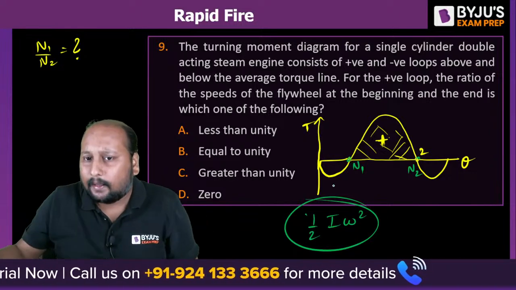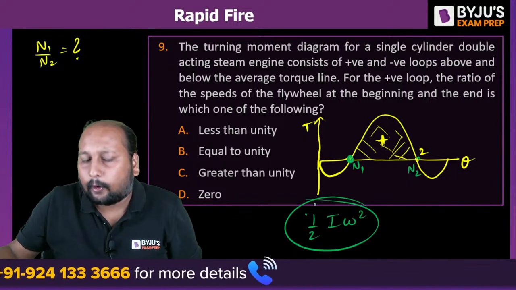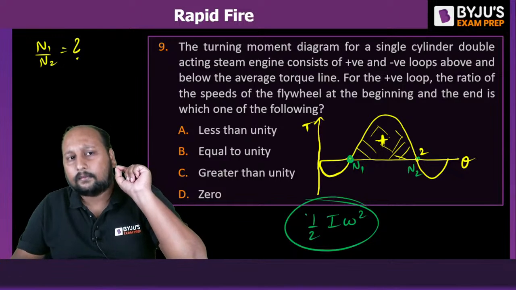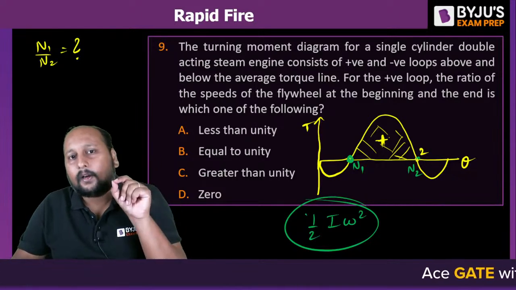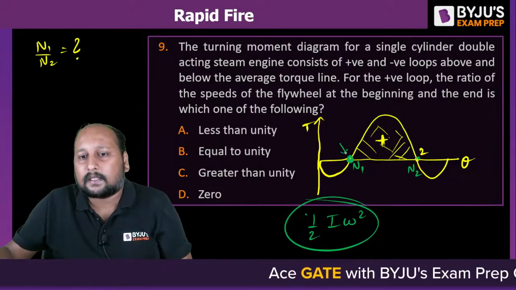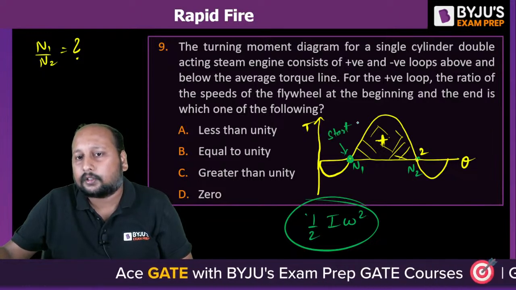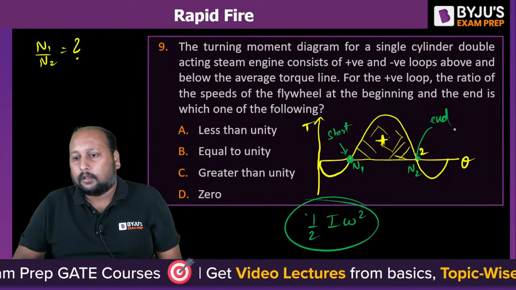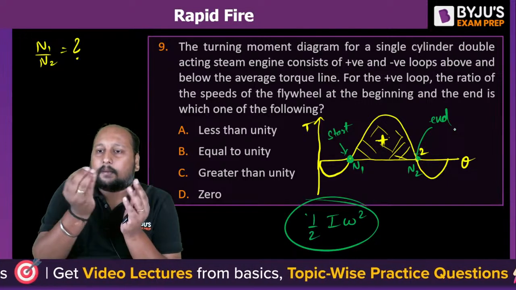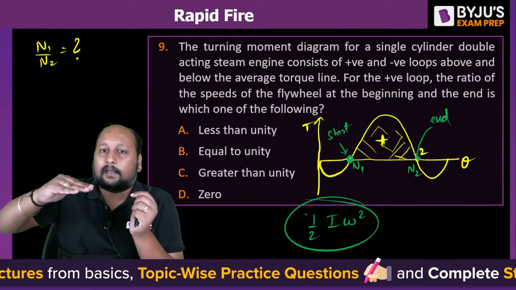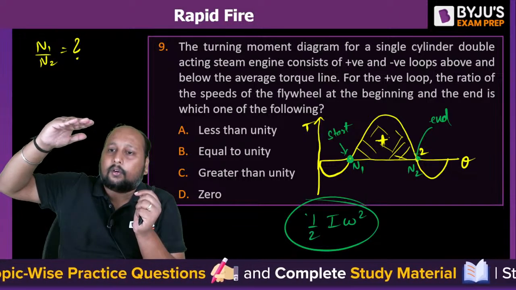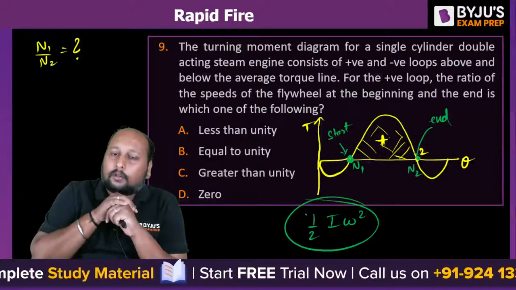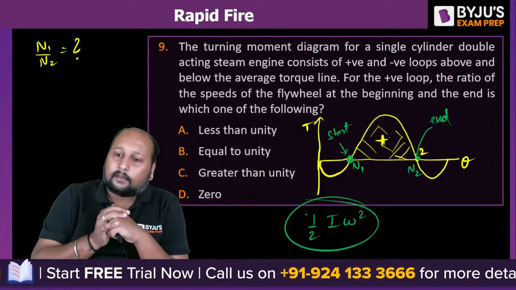So at point number 1, are we just starting to store the energy? Yes, at point number 1 we are just starting. This is the start of the storage of energy, and N2 is the end of the storage of energy. So at N1 I have this much energy, slowly it will increase all the way till N2. So can we say N1 and N2 will be equal or unequal?